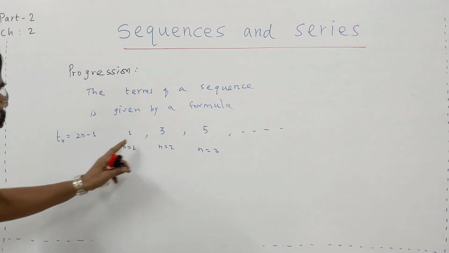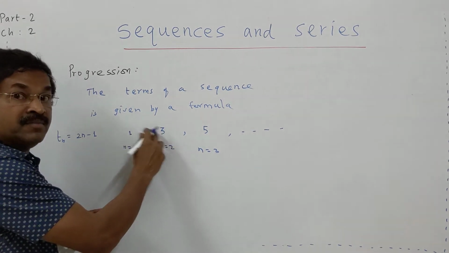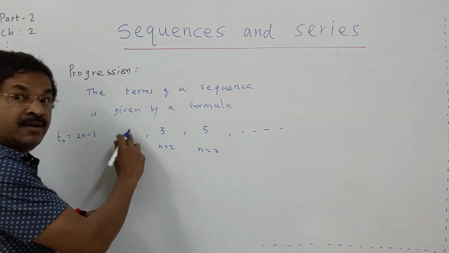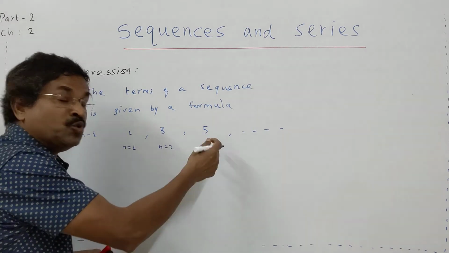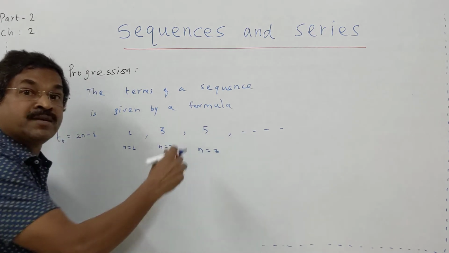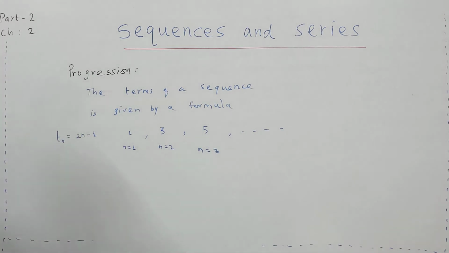Here there is a definite rule. What is that? If you add 2 with a term, the first term is 1 here. If you add 2, you will get 3. Again with the 3, if you add 2, you will get 5. That is the meaning of a definite rule or a formula. So this is one progression.